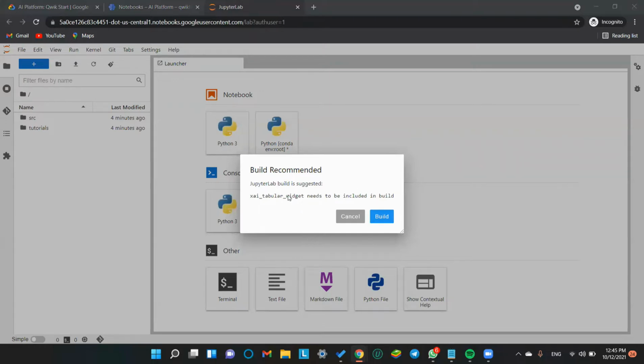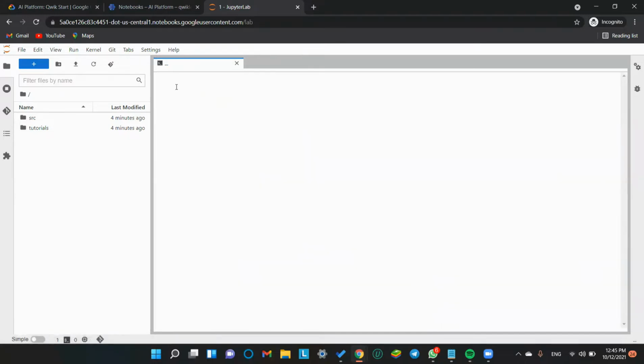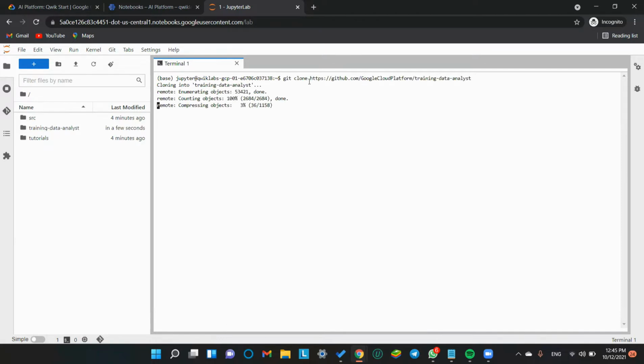Build is recommended, build census included, cancel. We don't do that here. We will just click on terminal. The terminal has been set up. You paste the command line, you press enter, and here our repository is getting cloned. Now this cloning depends upon your internet speed and the availability of cloud resource. So make sure you stick to a strong Wi-Fi and not to cellular data, because this is really a heavy download.